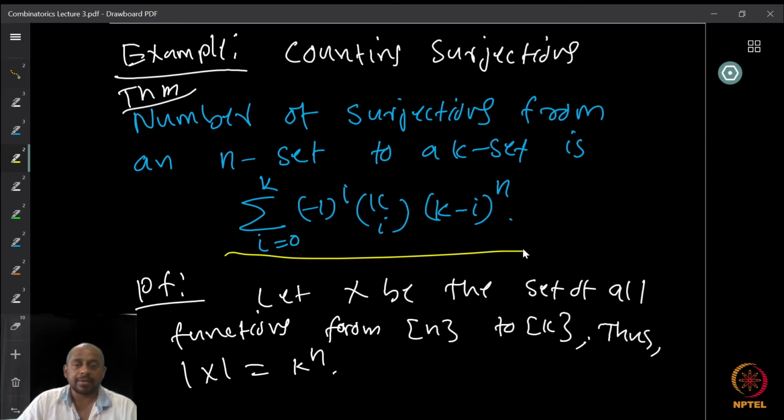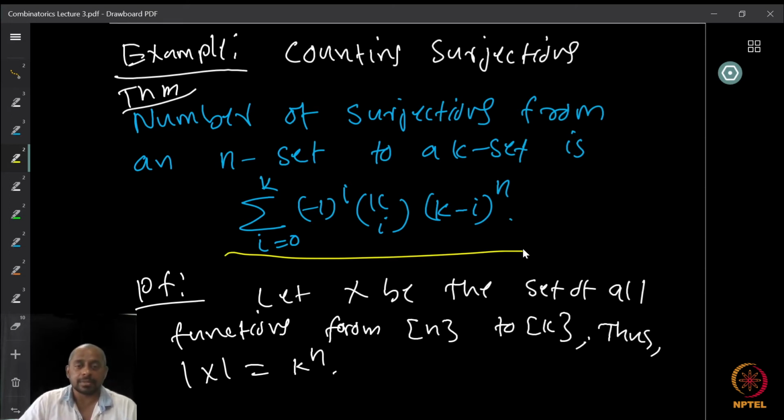So what is the cardinality of x? It is k raised to n, because every possible function is there. Every element has k possibilities, right? So each of the n elements can be mapped to any of the k elements in the second set.